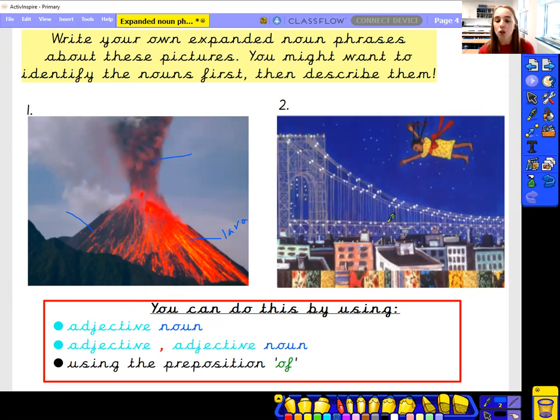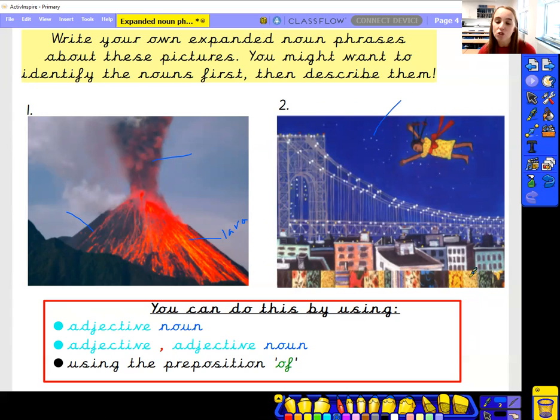Okay? The second picture, which hopefully you recognize the title of the book, is Tar Beach. Okay, this is a scene from Tar Beach, and we can see our character Cassie flying over New York. I wonder if any of you remember the name of this bridge. I'll give you 3 seconds. It's the George Washington Bridge. So we can see Cassie flying through the starry sky.